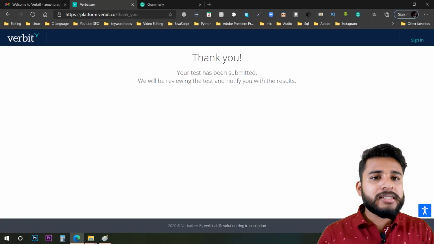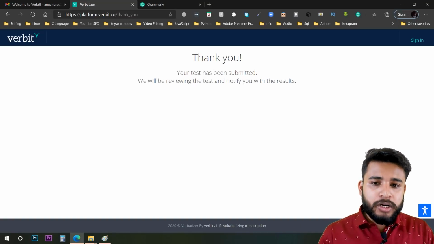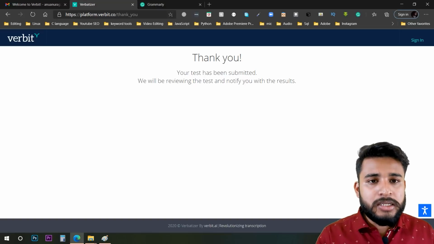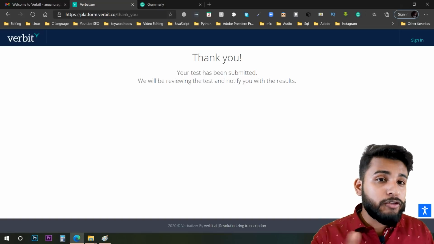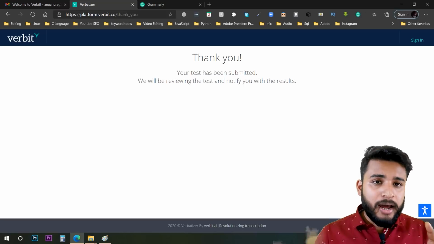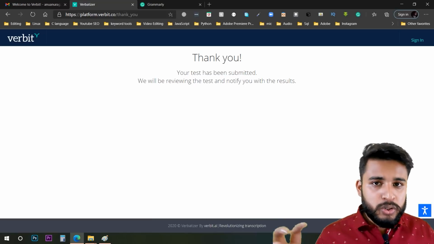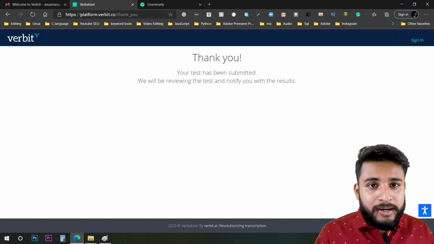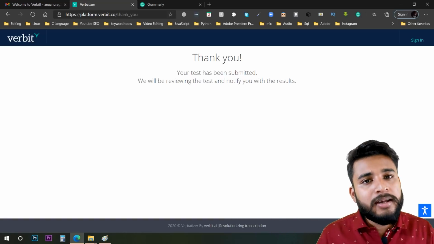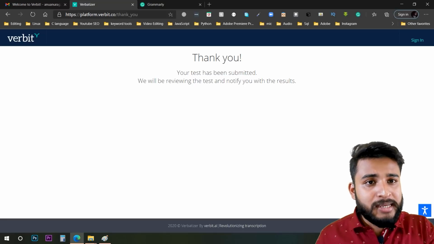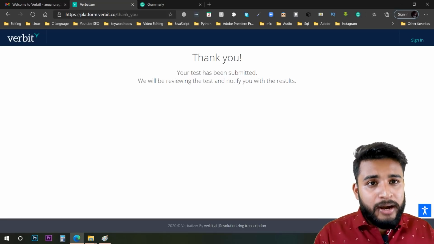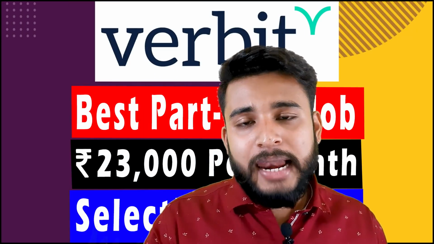Basic grammar knowledge is necessary for this transcription. When you come to this transcription test, give this test very, very carefully. Don't give it in a hurry, because the selection process is a little bit filtered, so you will get filtered. If you don't want to get filtered, then do it very, very precisely, listen to these things, and do it with a calm mind. That's all.